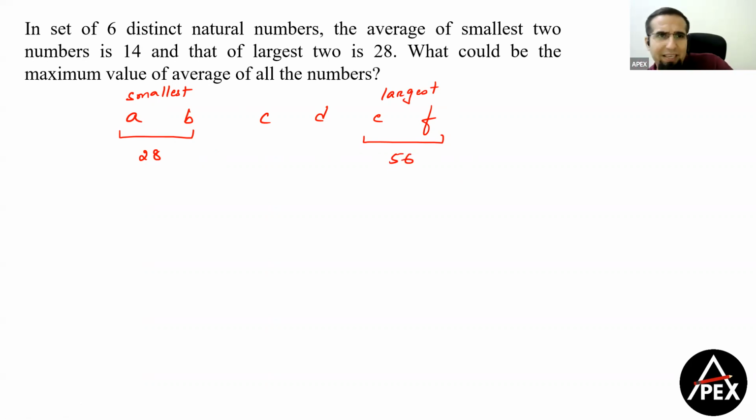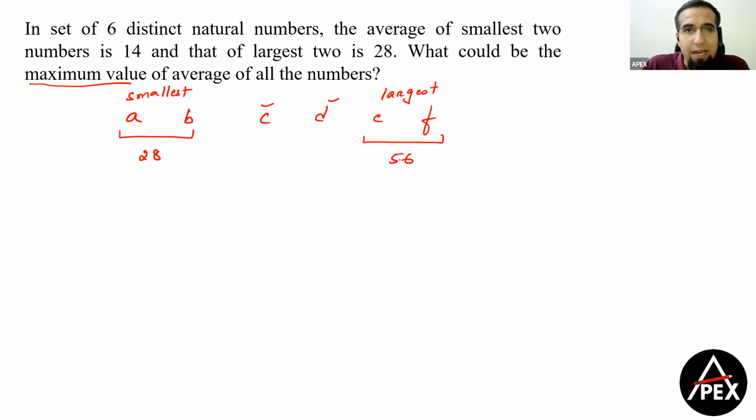ठीक है. Now the question says what could be the maximum value of average of all the numbers. Now अगर हमको maximize करना है, if I have to maximize the value, then I have to maximize C and I have to maximize D. Okay, if I'm supposed to maximize C and D, that means the numbers have to be chosen in such a way that C and D have to be strategically as high as possible.